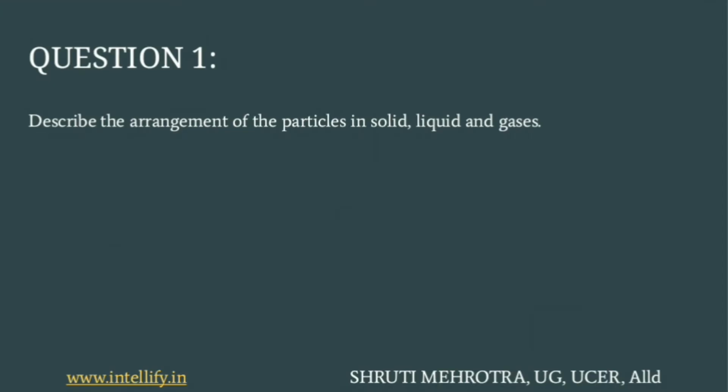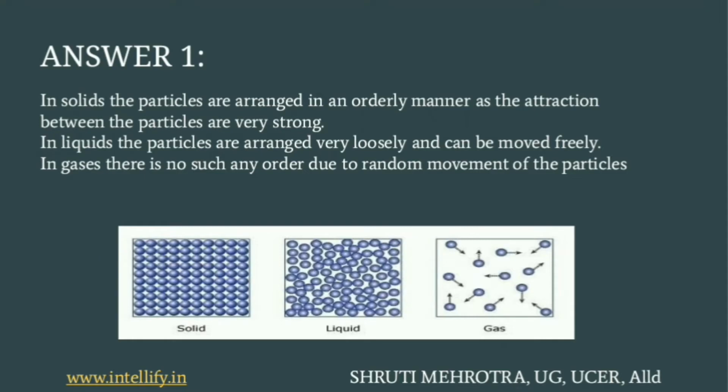That is, describe the arrangement of the particles in solid, liquid and gases. So we know that in solid, the particles are arranged themselves in an orderly manner and the force of attraction between the particles is very strong. But if you are talking about the liquids, the particles arrangement is very loose and they are free to move. But in gases, there is no such order of arrangement of the particles and the particles randomly move themselves. So here we can see in the picture as well that in solid, the force of attraction is the strongest. In liquids, it is stronger, and in gas, there is no strong force of attraction between the particles.